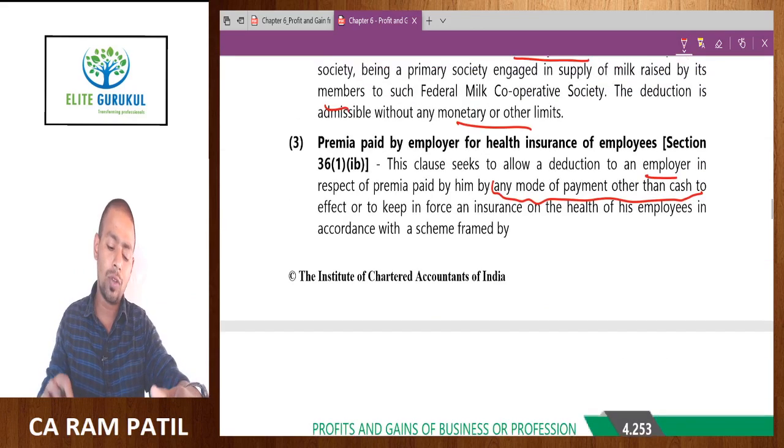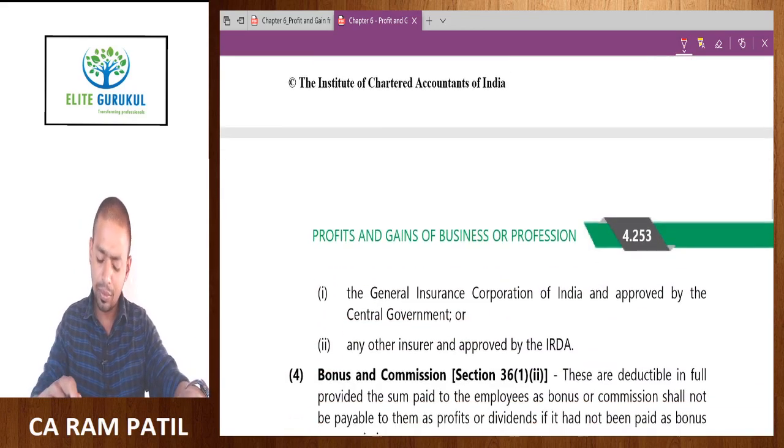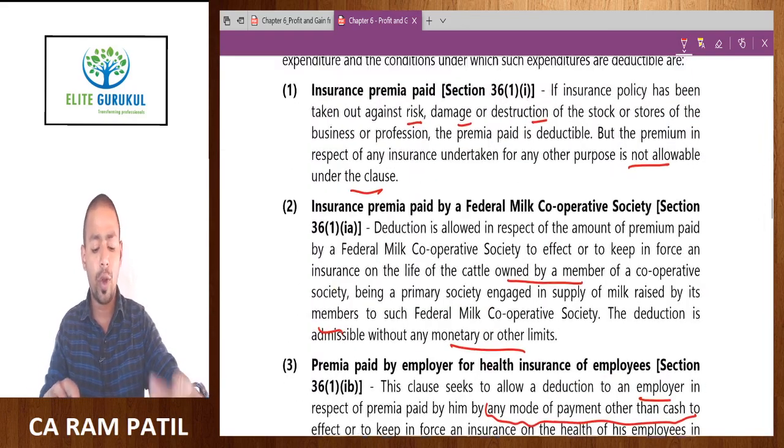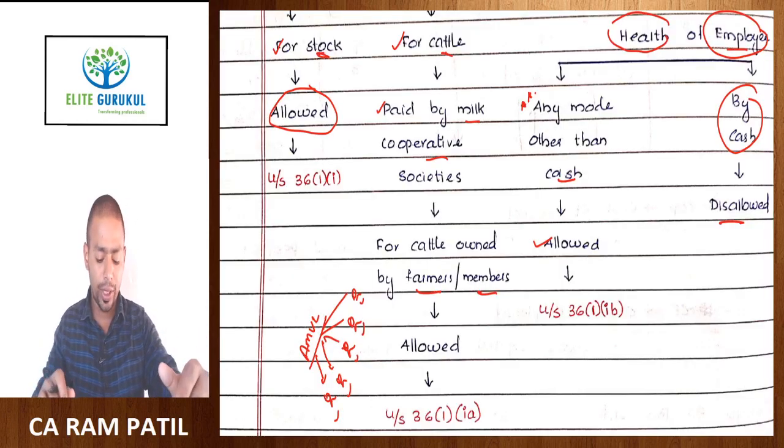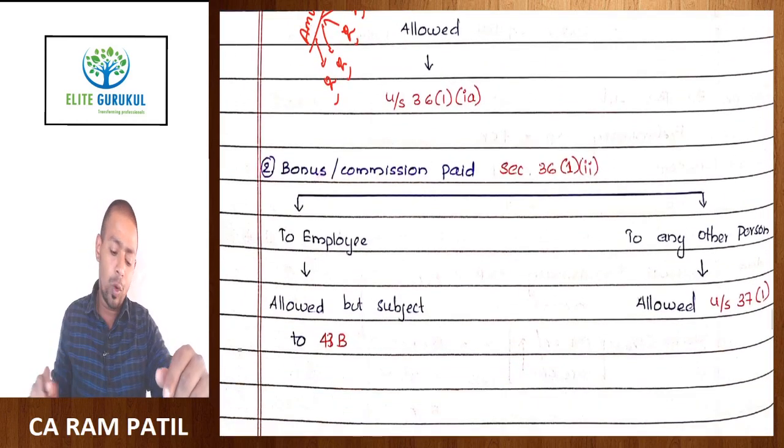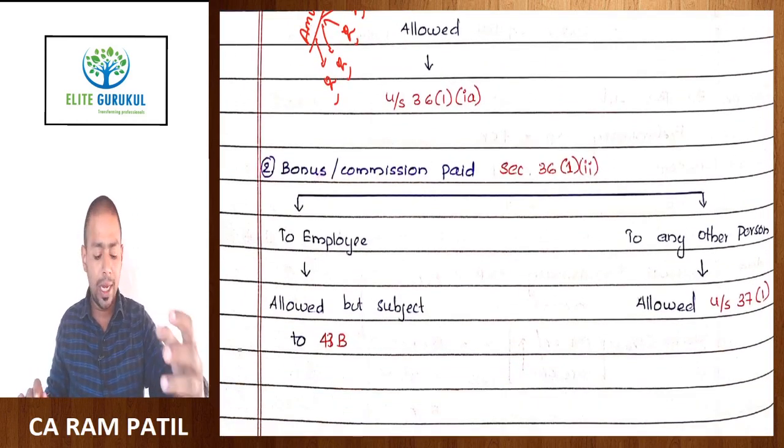So you should take insurance from an authorized company, that's all. So this is the clause for insurance. Let's finish one more clause here. Bonus or commission paid. Now please understand what is the condition here, bonus or commission paid.